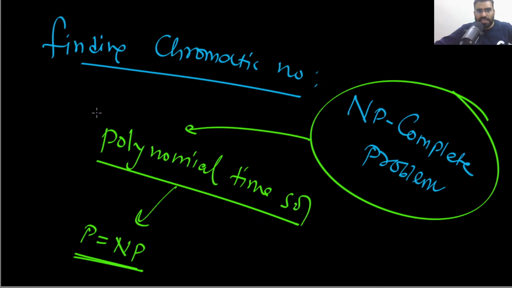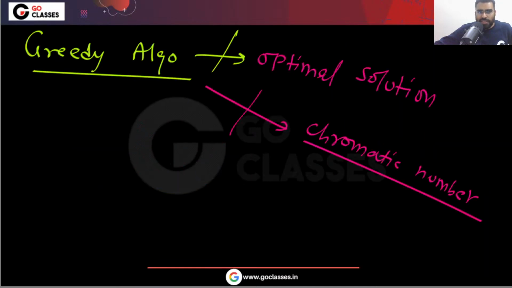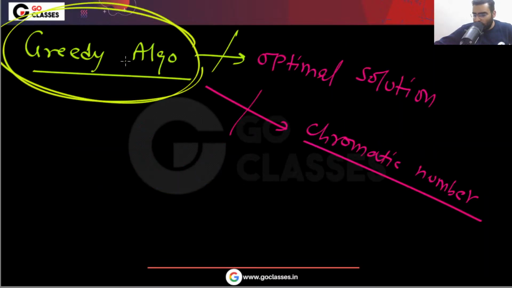Again, you can easily notice that this greedy algorithm does not guarantee the chromatic number. Many counterexamples you can easily create. As I told you, on YouTube you can search for the GO Classes graph coloring lecture, or go to the GO Classes graph theory playlist. There you can find a detailed discussion on this greedy algorithm.